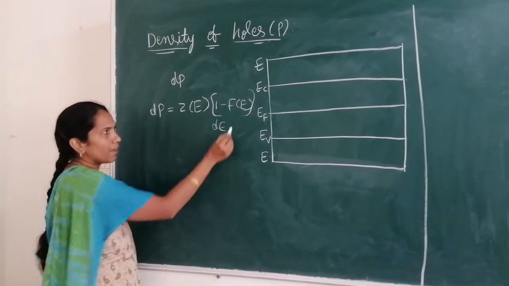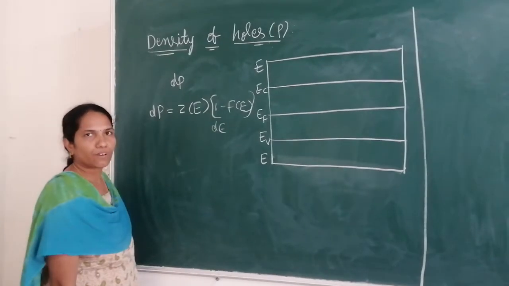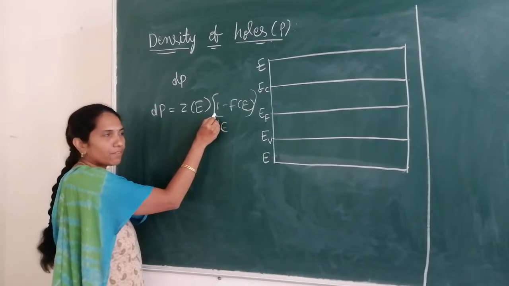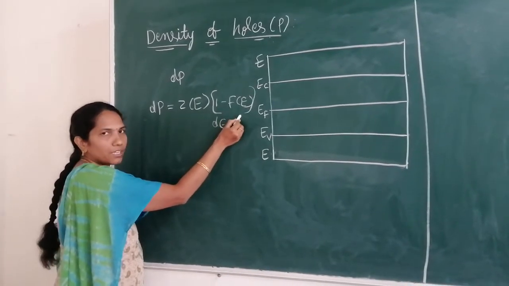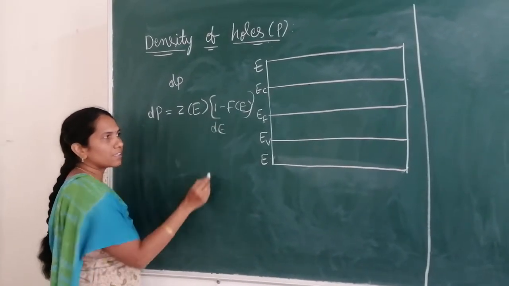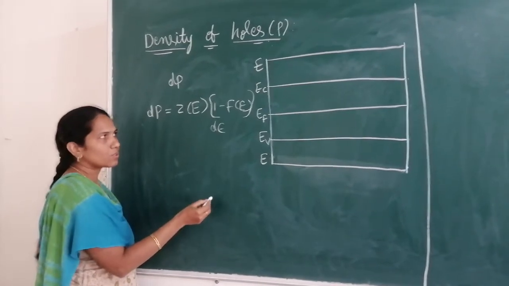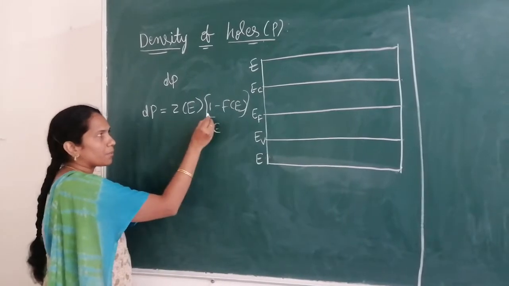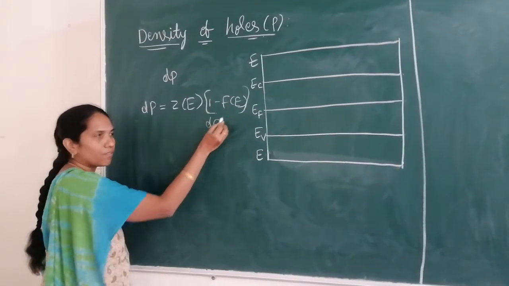As we know that F of E is the probability of finding electrons, the total probability is 1. From that, if you subtract the probability of electrons, then we will get the probability of finding holes. So, to get the number of holes in the valence band, the probability is 1 minus F of E.